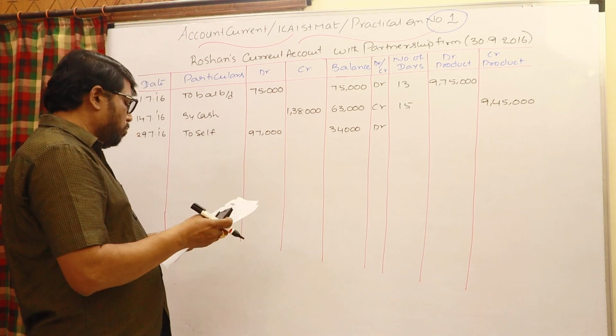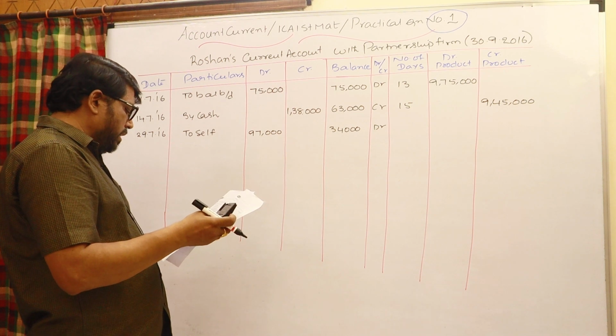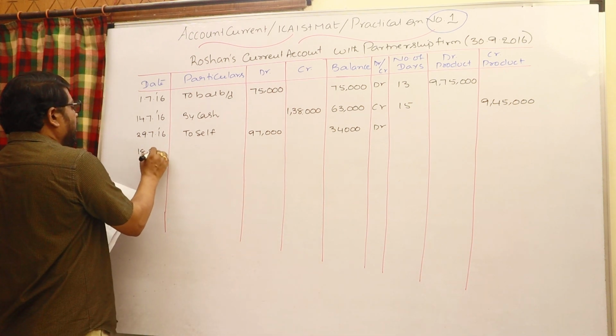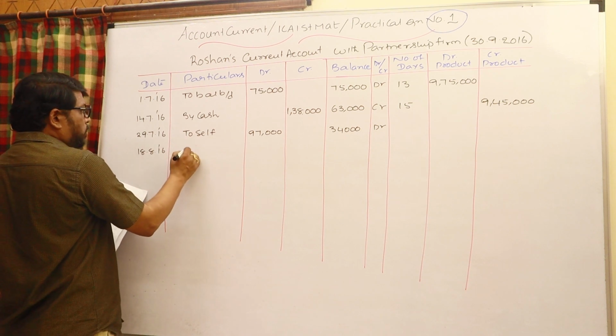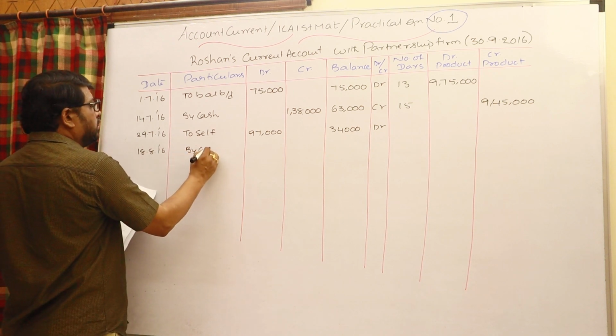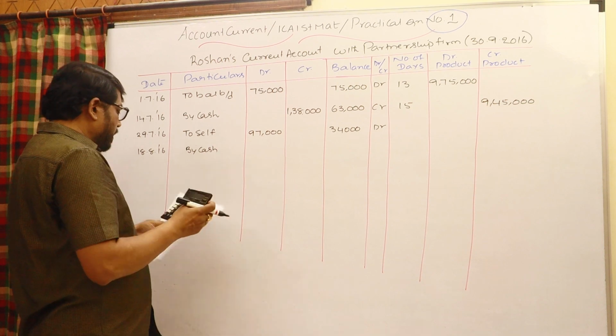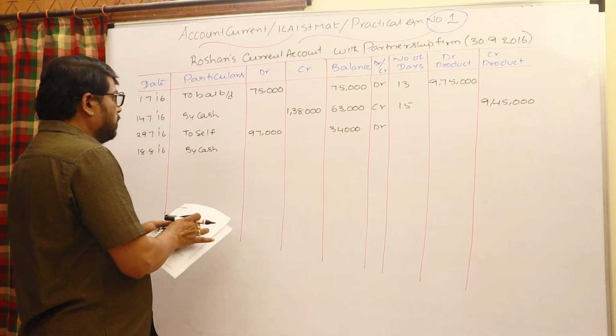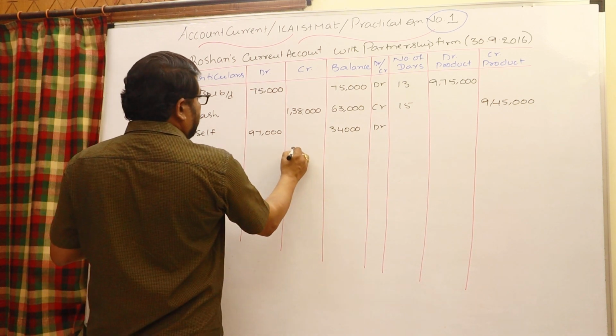Look at what next transaction has taken place. 18/8/2016. There is a deposit by cash. Look at how much is deposited by him: 22,000, credit side.